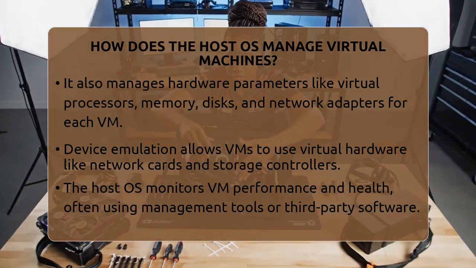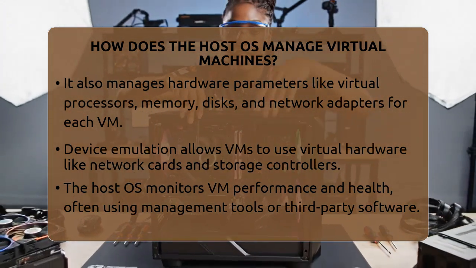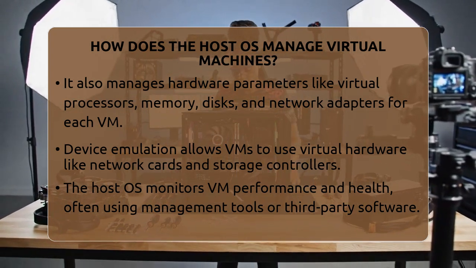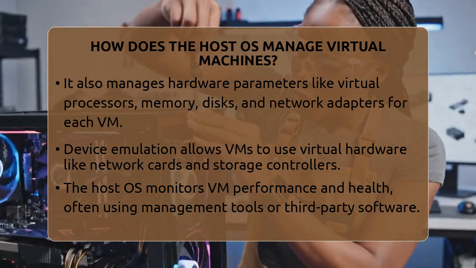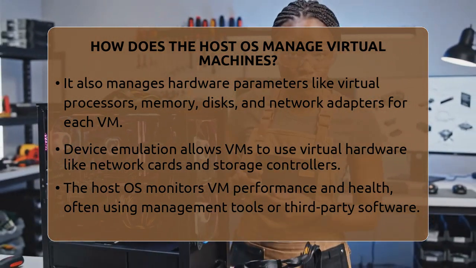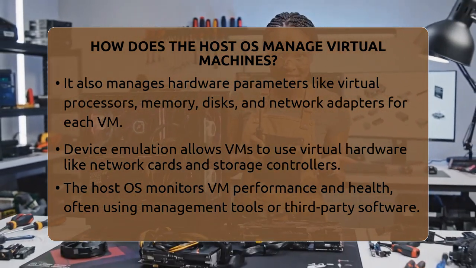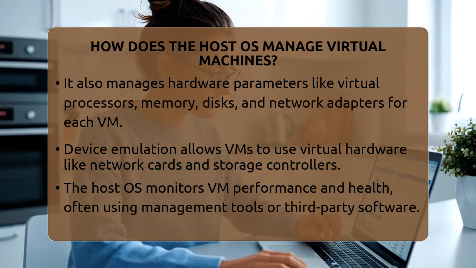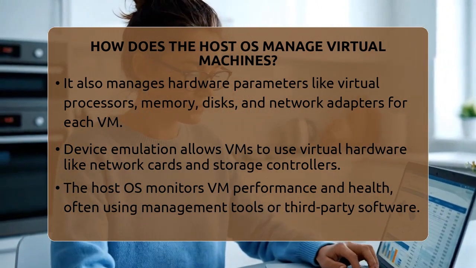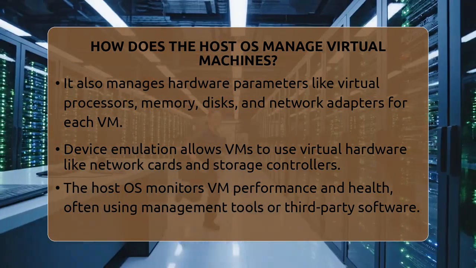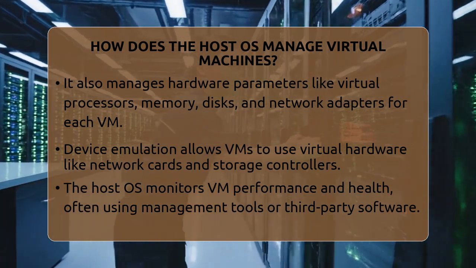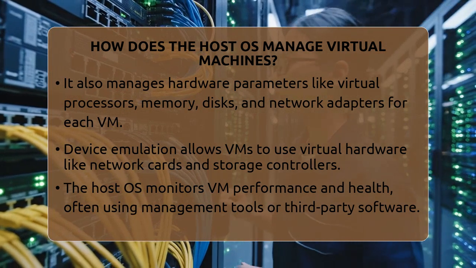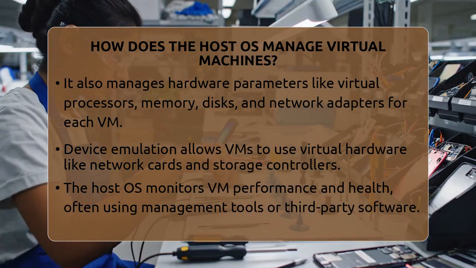For example, on a Windows Server machine running Hyper-V, the host OS provides a management interface. You can create a new VM by specifying its name, hardware version, CPU, memory, storage location, and network settings. Once the VM is set up, you can start it and install an operating system. The host OS manages all the VM files, like virtual hard disks with the extension VHD. It also supports advanced features such as nested virtualization, where a VM can run its own hypervisor.